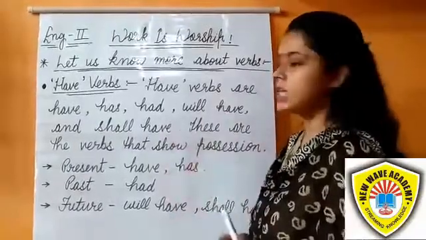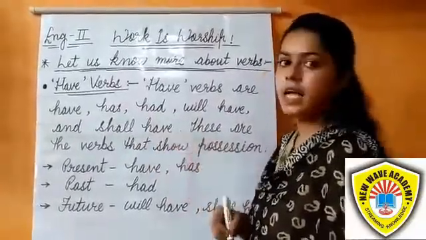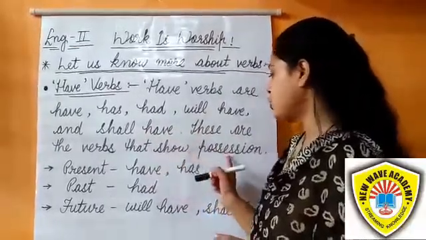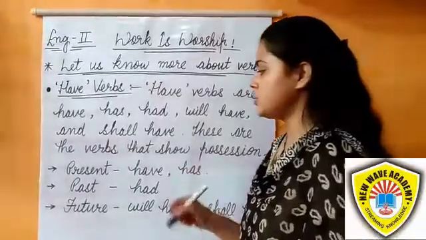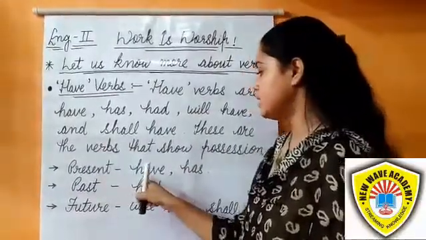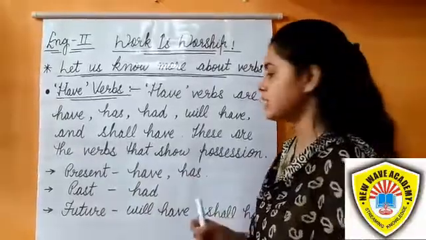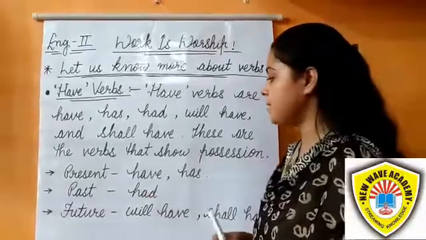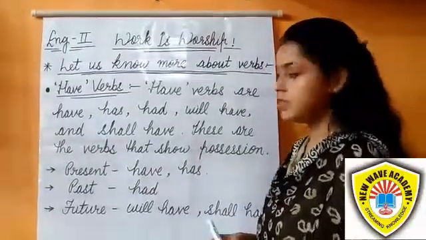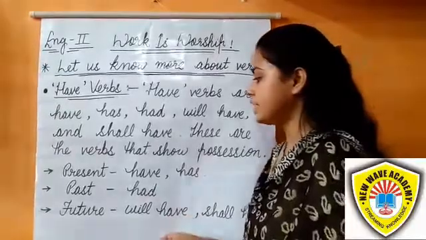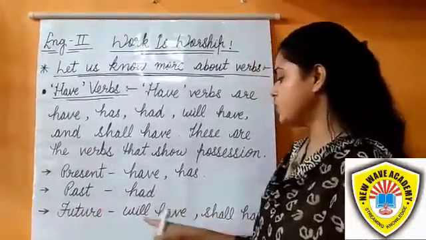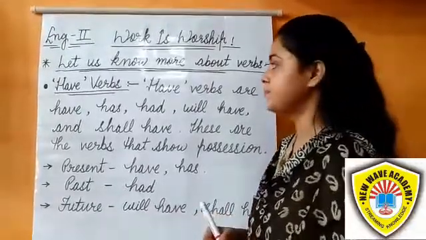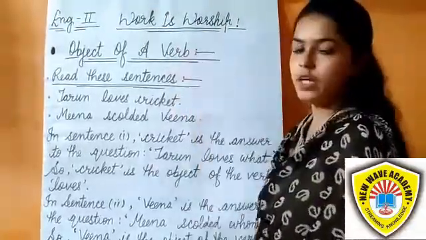Have verbs. Have verbs are have, has, had, will have and shall have. These are the verbs that show possession. They are used in different forms. In the present, we use have and has. For example, I have a book. In the past, we use had. For example, he had two children, two adopted children already. In the future, we use will have and shall have. I shall have success.